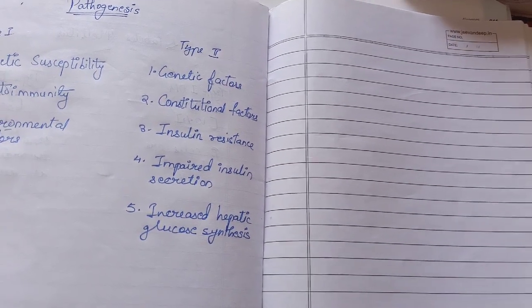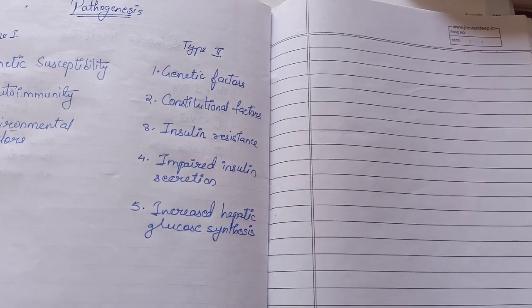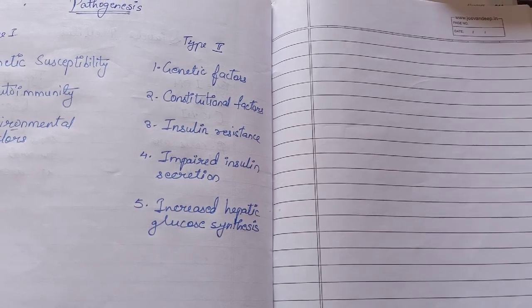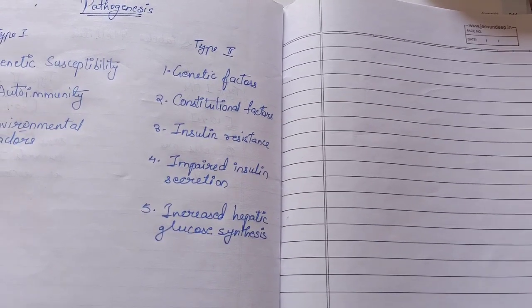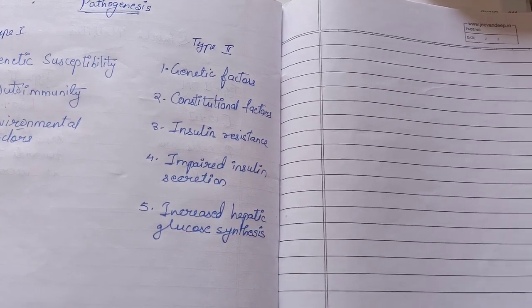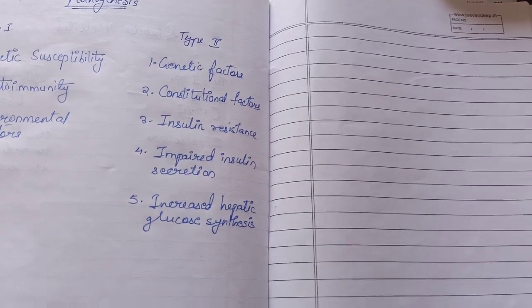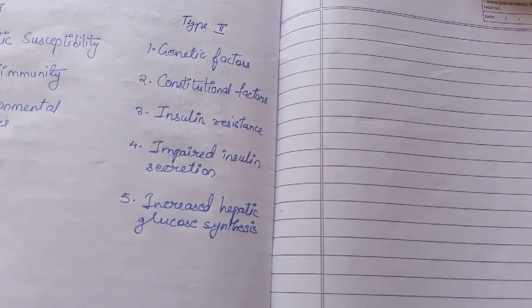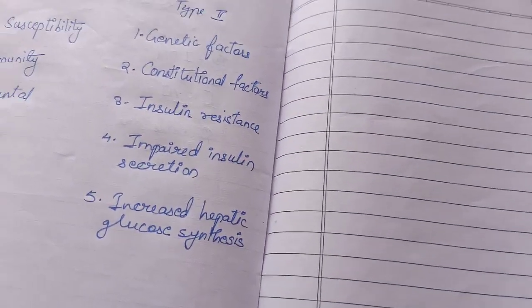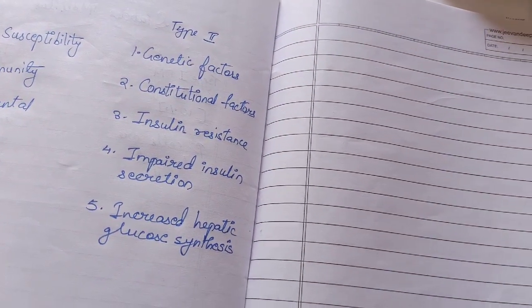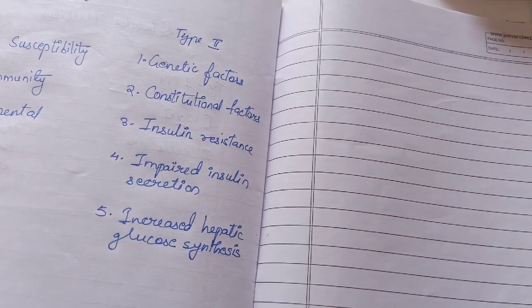Then third, insulin resistance, and it is a very important topic from type 2 diabetes mellitus. In this, insulin resistance occurs, and this is due to the decreased sensitivity of the receptor towards insulin. So what are the consequences of this insulin resistance?